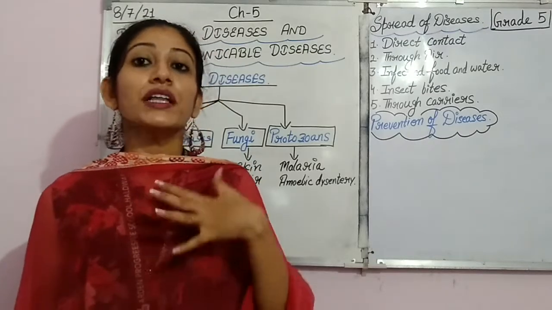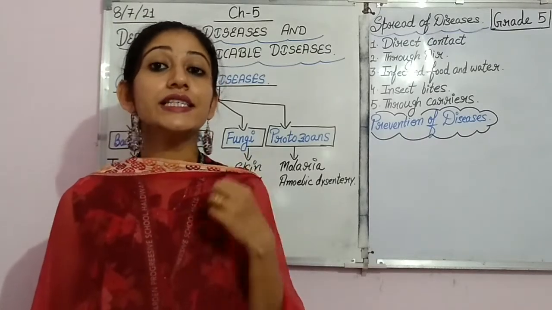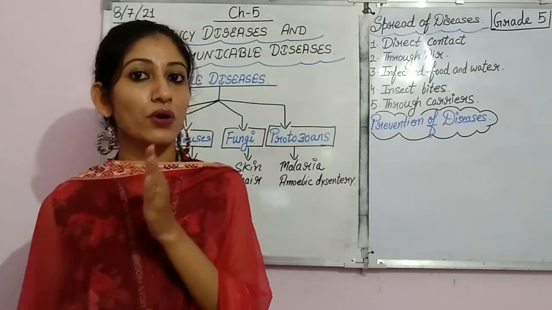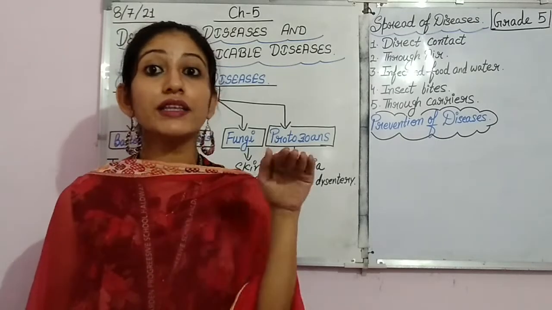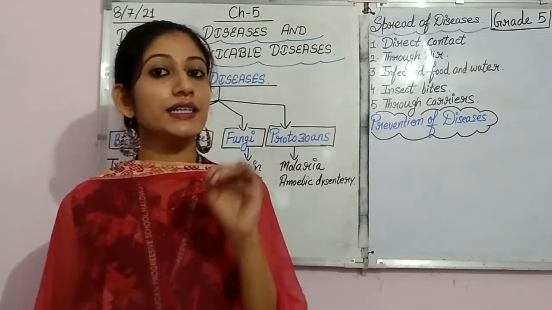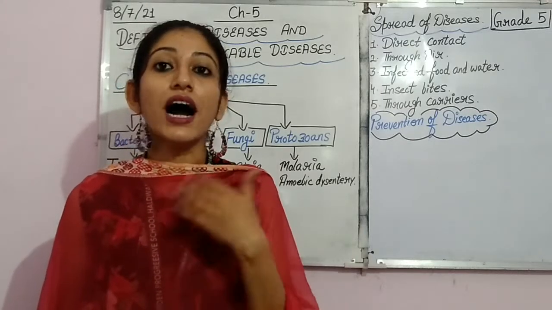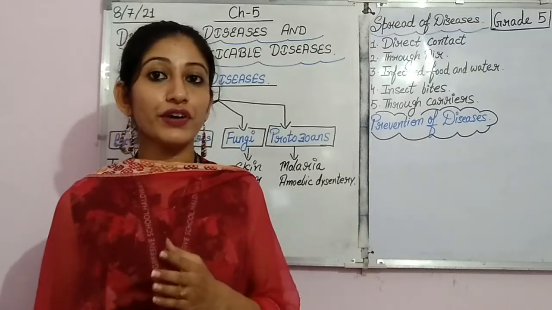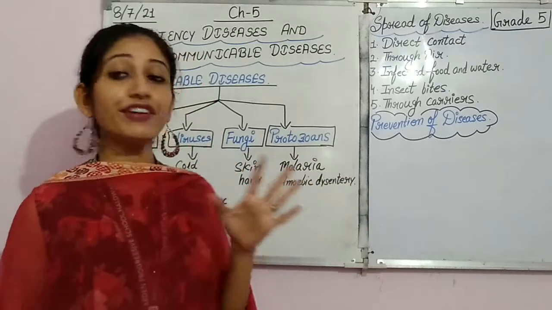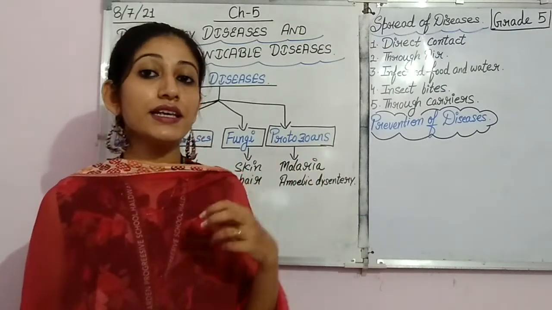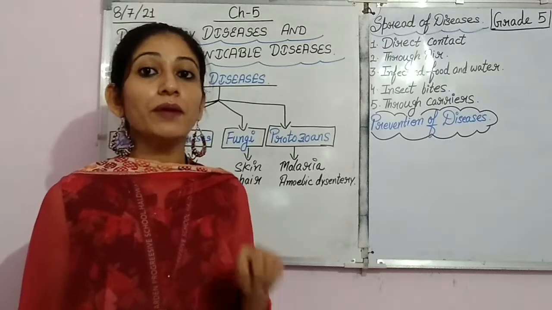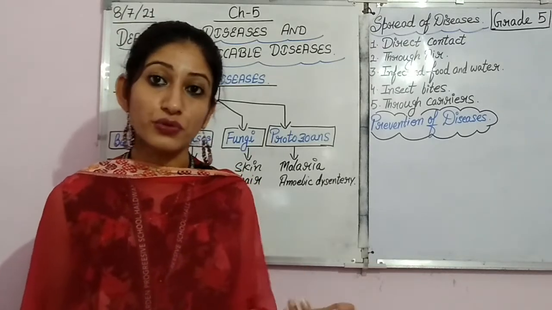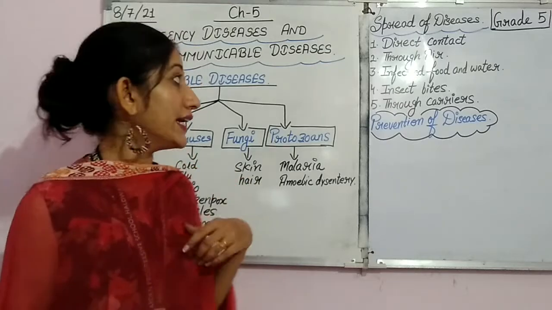Now let's see how these diseases spread. As I told you, these diseases are caused by the microorganisms and they spread in the surrounding. This we know that this disease is spread. So let's see how this disease is spread. What is the reason that this disease is spreading? For that, let's see. We have different sources. Means these communicable diseases are spread in the surrounding through different sources. What are these sources? Let's see.